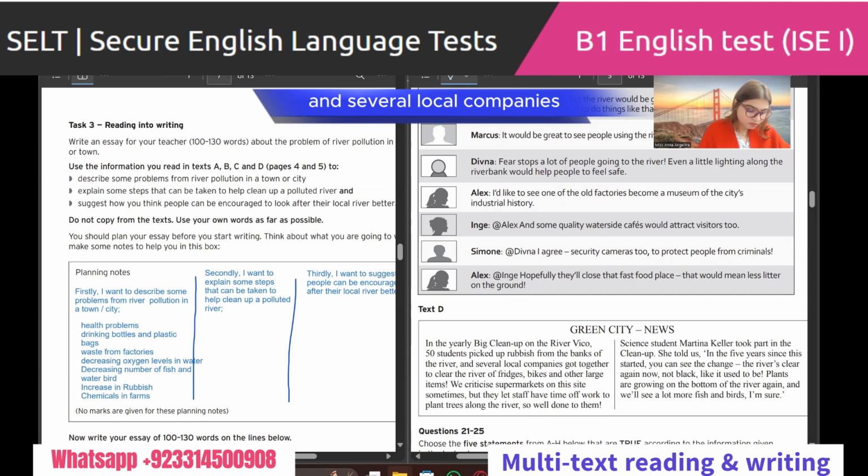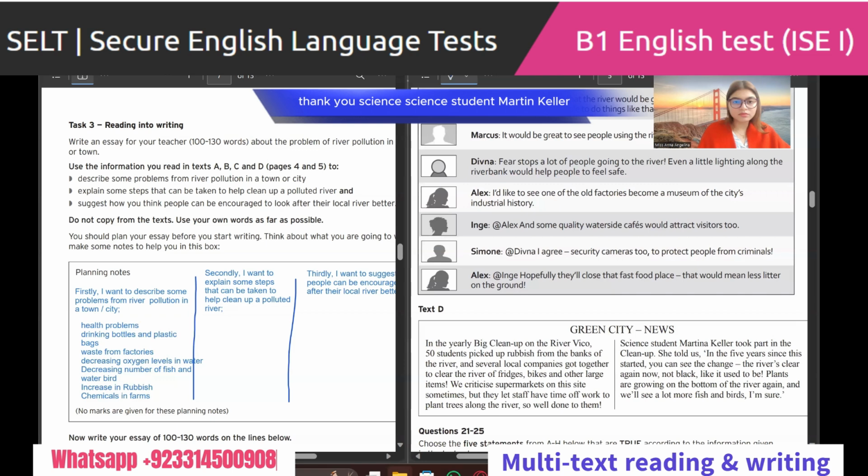And several local companies got together to clean the river of fridges, bikes, and other large items. We criticize the supermarket on this site sometimes, but they let staff have time off work to plant trees along the river. So well done to them.